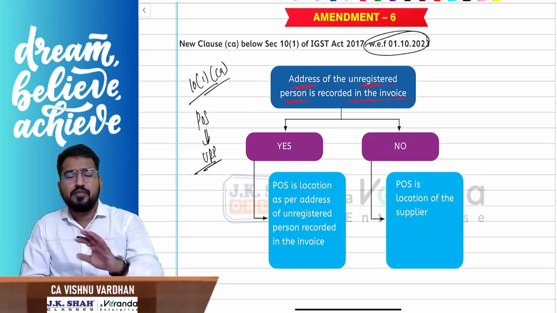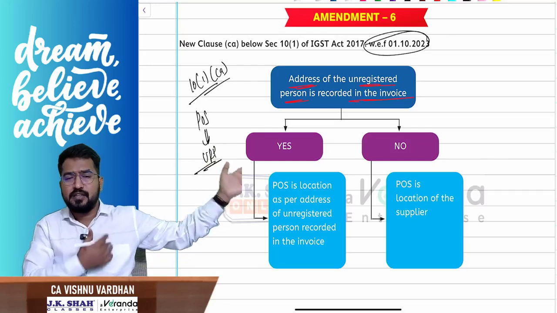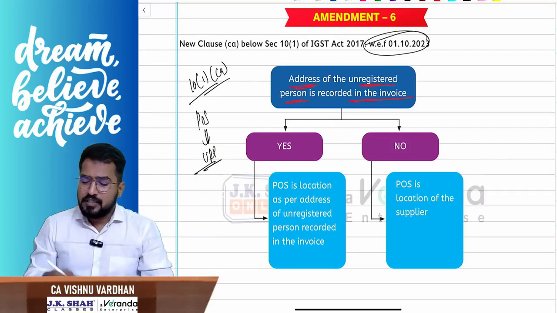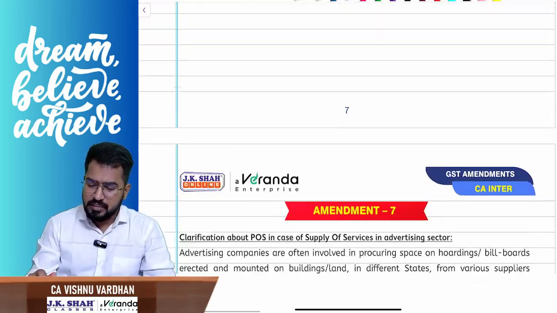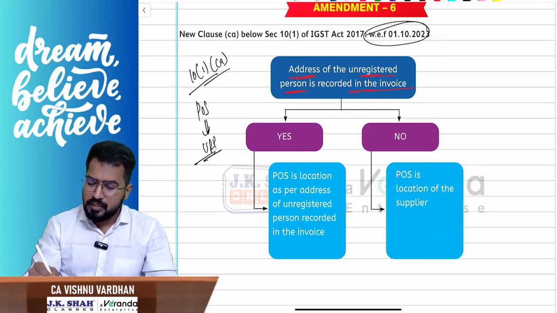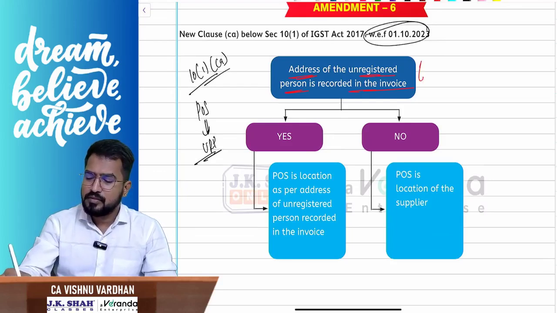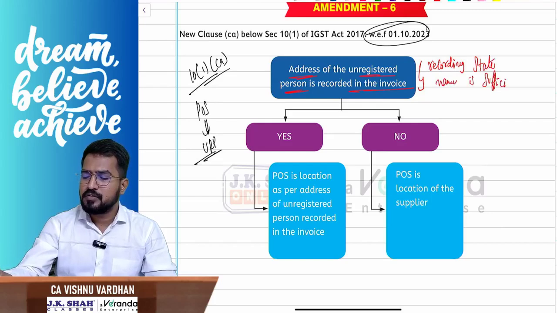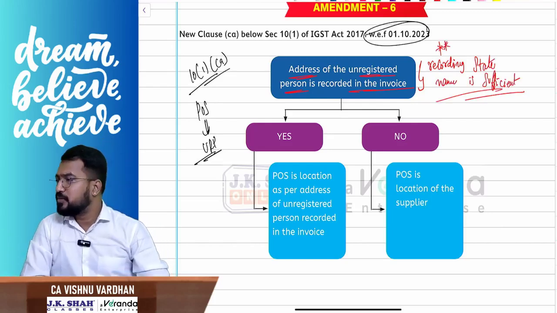Address recorded in the invoice need not be a detailed address, like the door number, landmark, all that stuff. Just the state name is sufficient. Okay. So here, address recorded in the invoice, state name is sufficient. Okay, important point, so please be careful, state name is sufficient.